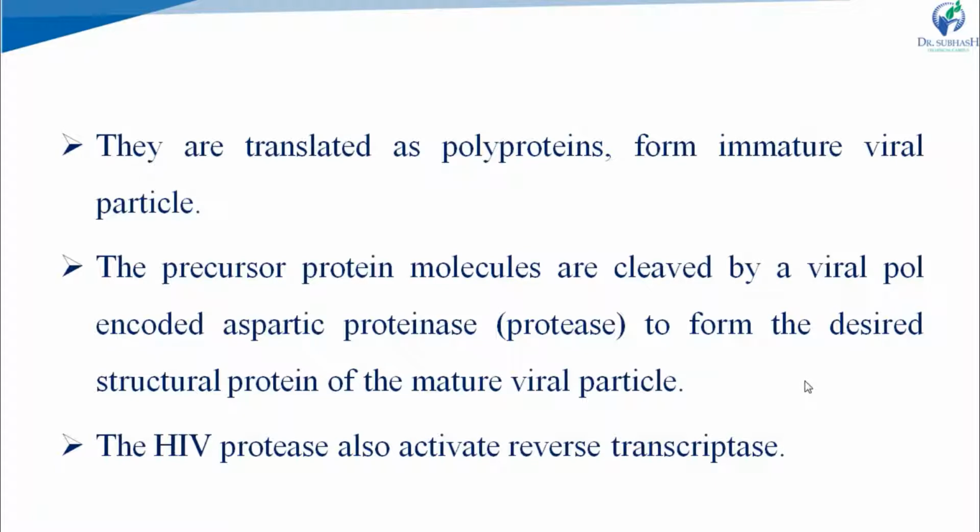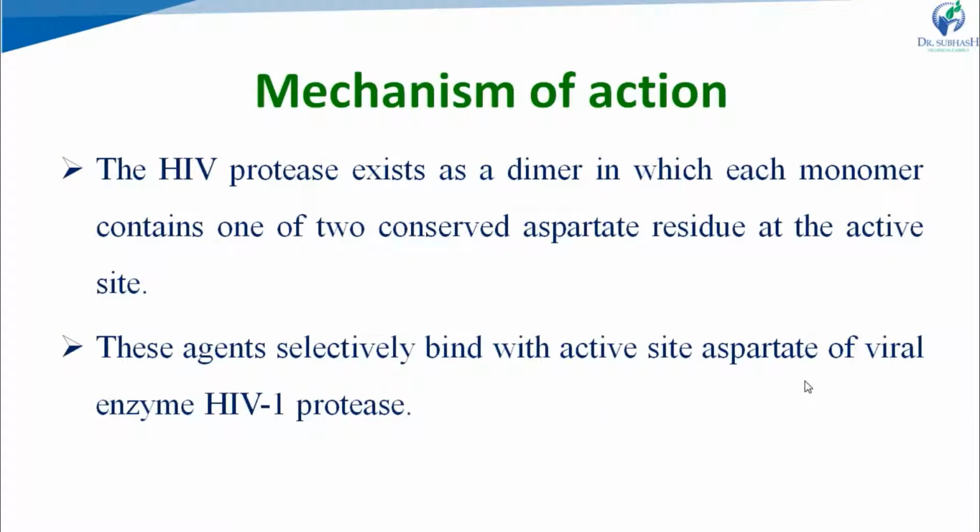The HIV protease also activates reverse transcriptase and plays an important role in the release of infectious viral particles.